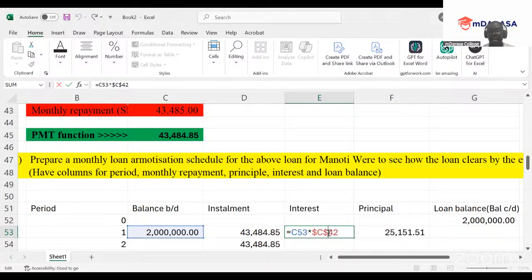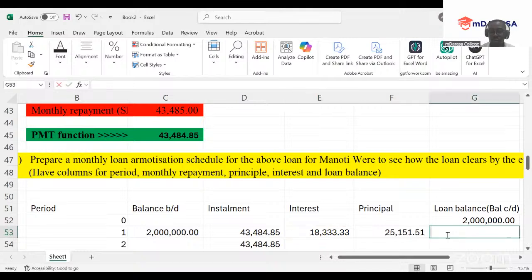So once I have this in mind, literally, I have everything. Because my loan balance, as at the end of year one, we take the loan balance less our principal value. Loan balance is based on the principal value.